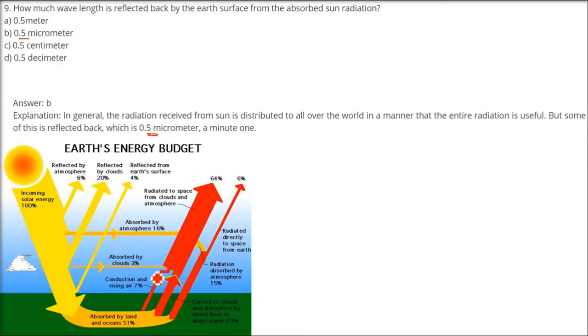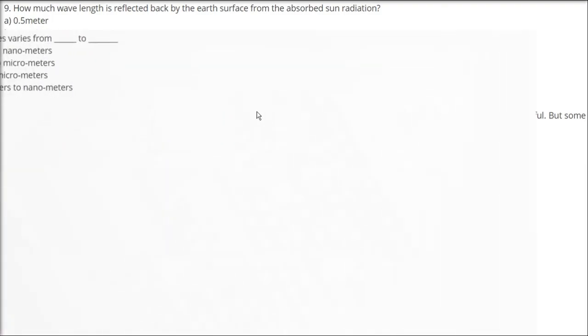This is the answer. The radiation received from sun is distributed all over the world, but not in a manner that the entire radiation is useful. Some of this is reflected back, which is 0.5 micrometer. So the answer here is B. As I said, you have to have this idea about the Earth's energy budget to know this content.